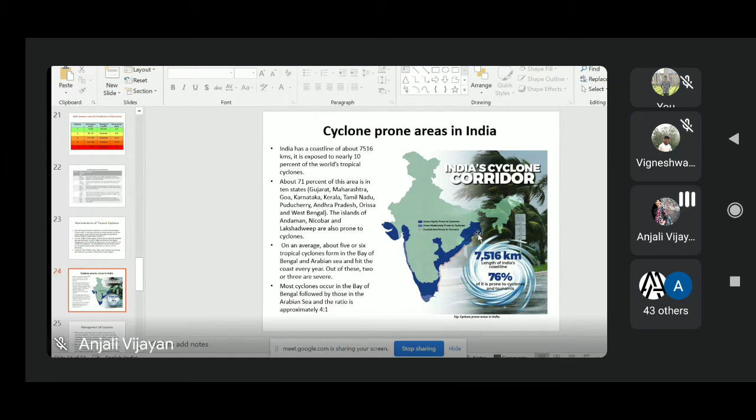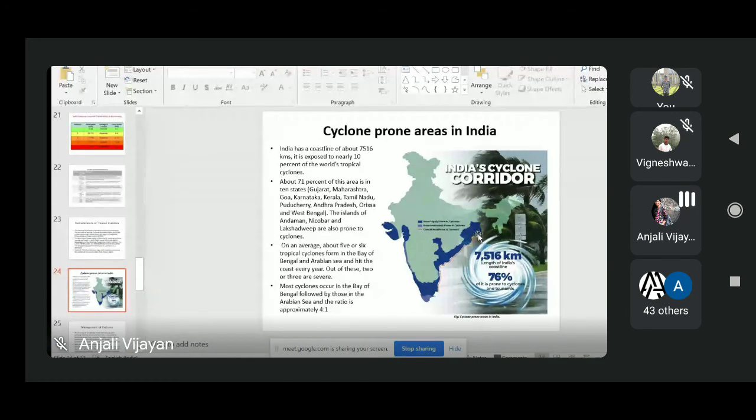Most of the cyclones occur in the Bay of Bengal, followed by the Arabian Sea, with an approximate ratio of 4:1. The frequency of cyclones in the northern Indian Ocean basin is bimodal in nature. Bimodal means it comes two times: one during May to June, and the second set of cyclones can occur during October and November. Okay, so this is about cyclone vulnerability in India.